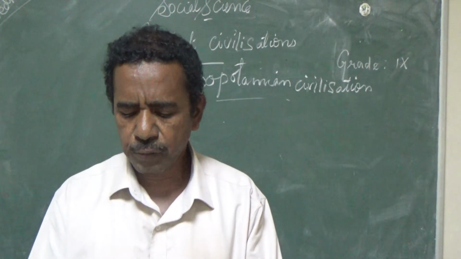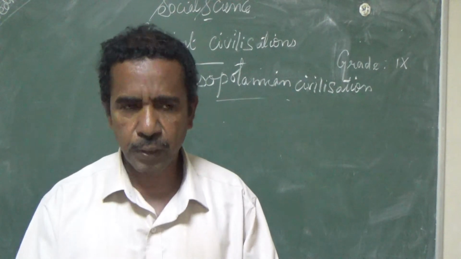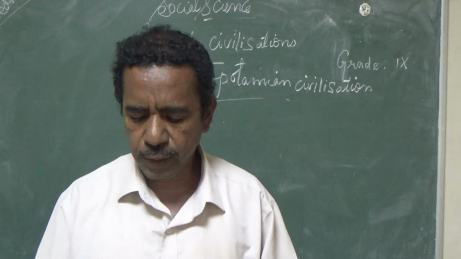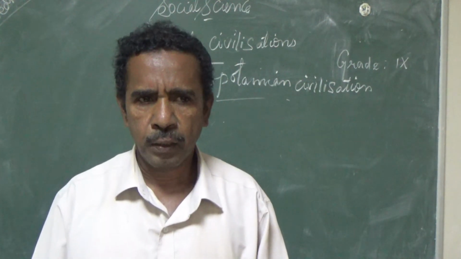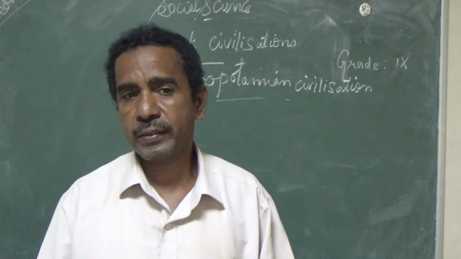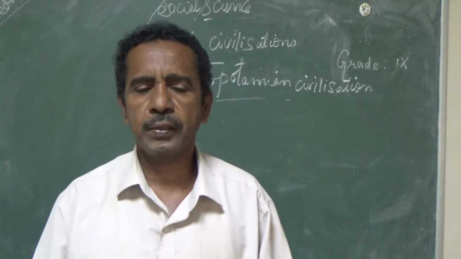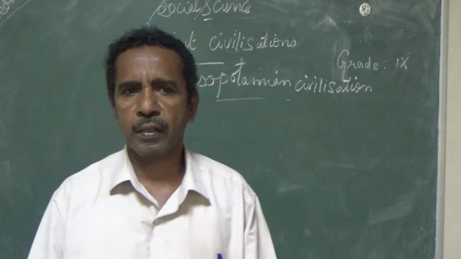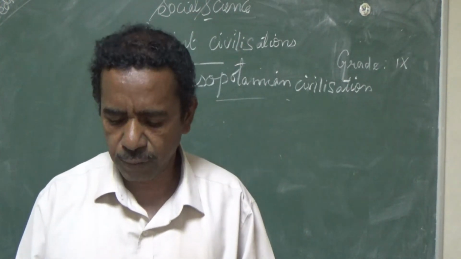The fortified Sumerian cities had temples. Temples were known as ziggurats. Ziggurats were located in the city center of the Mesopotamian civilization.